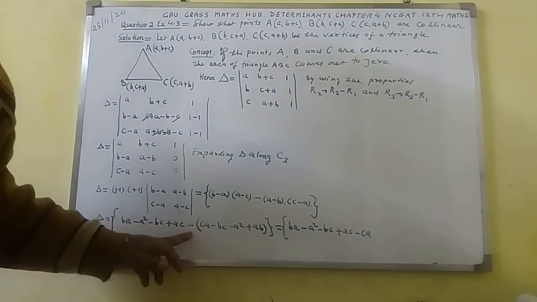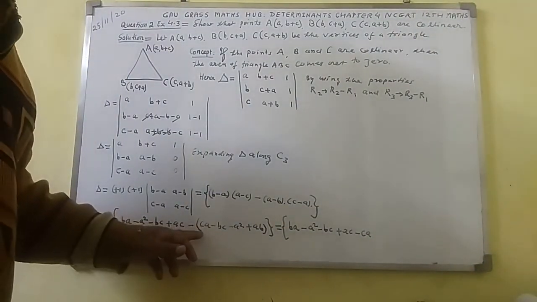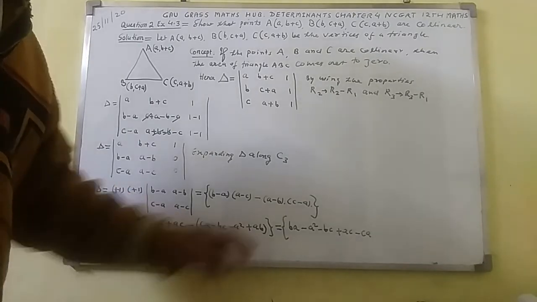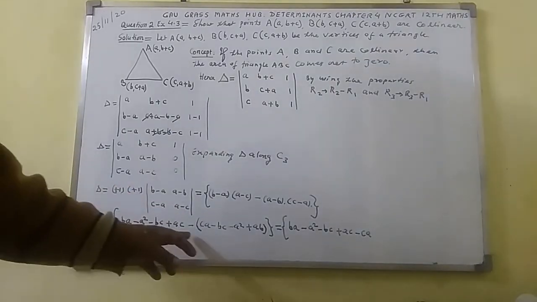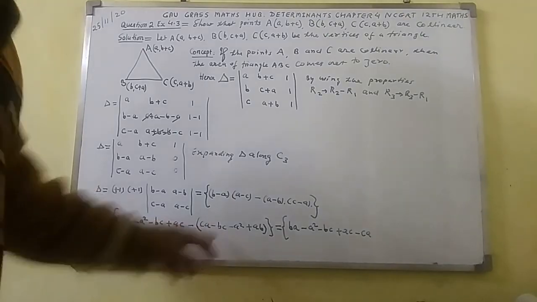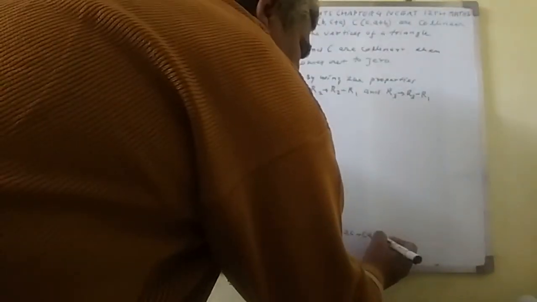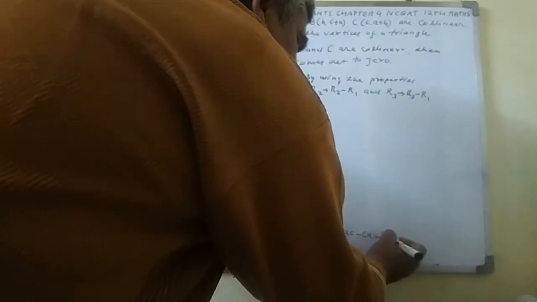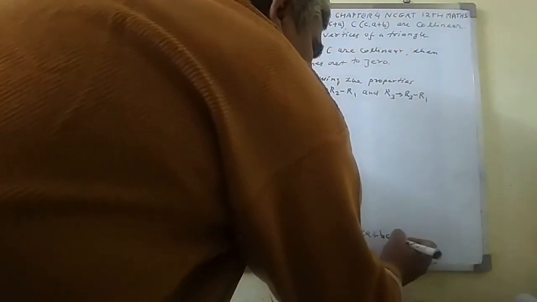This minus will get entered inside. Circle bracket will be broken. So here we will get minus ca plus bc plus a square minus ab.